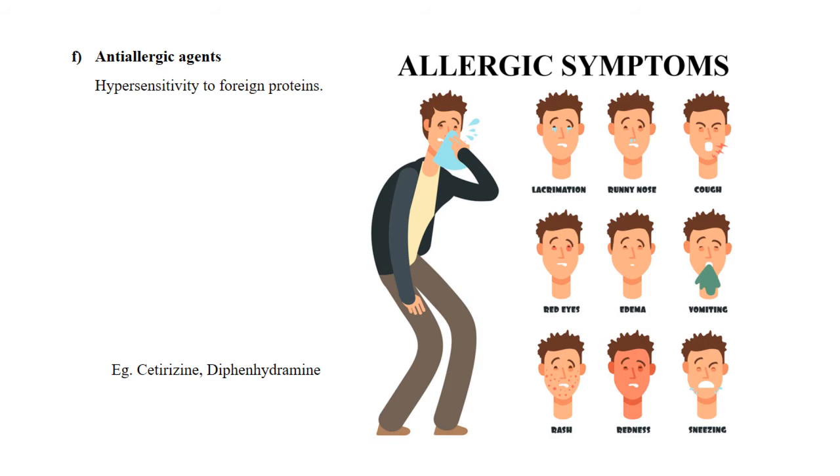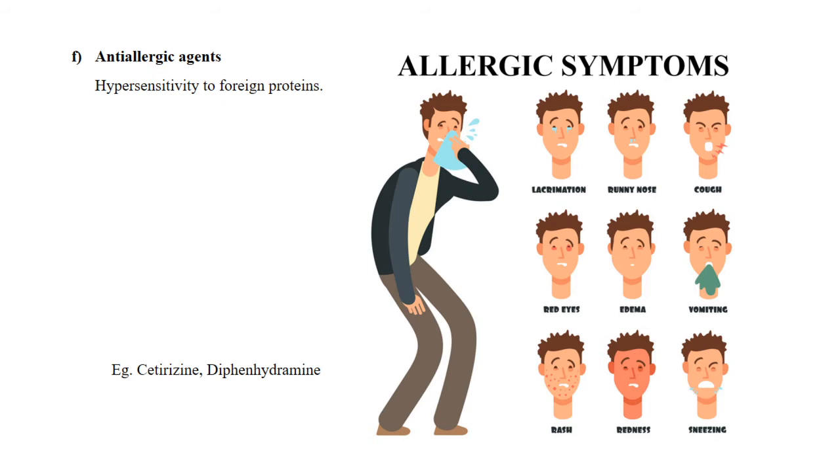And these allergic symptoms can be any one of these. That is, tears from the eyes, or eyes can be reddened, or we can get a runny nose, or cough, or vomiting, or the face will be swollen, that is edema, or any rashes can occur on our skin, or our skin can be reddened, or we'll be having sneezing, anything.